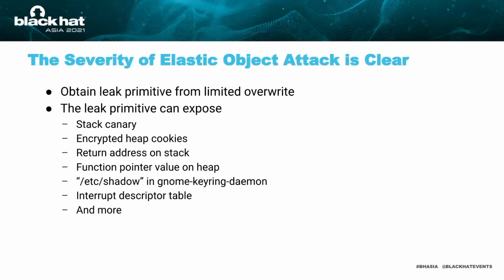If the adversary has a limited write primitive on kernel heap by triggering vulnerabilities like slab out-of-bound write, use-after-free, and double free, he or she can transfer this write primitive to obtain a leak primitive. This capability enables the adversary to leak stack canary, return address, encrypted heap cookies, function pointer, /etc/shadow, interrupt descriptor table, crypto table, and many other sensitive data. With this sensitive data in hand, it becomes easier for the attacker to perform following exploitation steps.